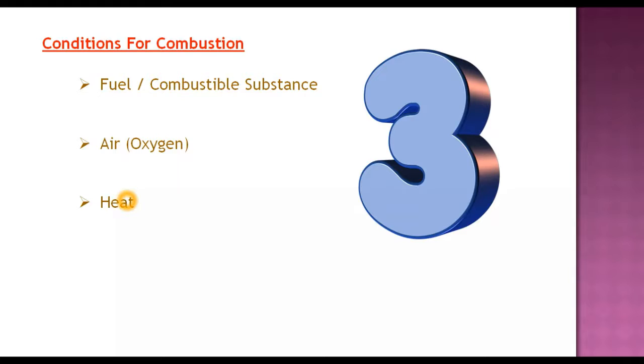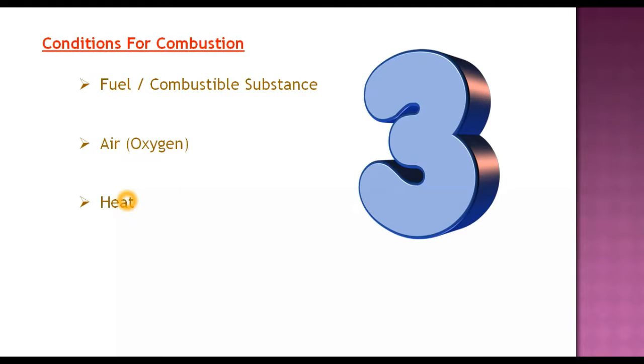The first point, that is combustible substance. This we had already discussed. Without this fuel, combustion will not take place. Not all substances readily burn. Those substances which easily burn to produce a lot of heat and light are called combustible substances, and one such combustible substance has to be present for combustion to take place.